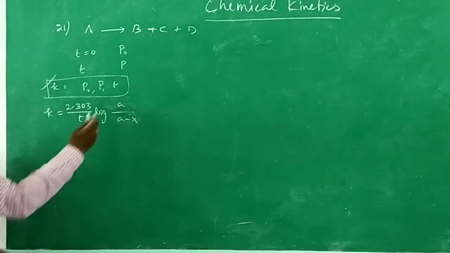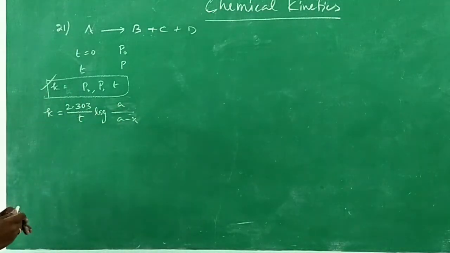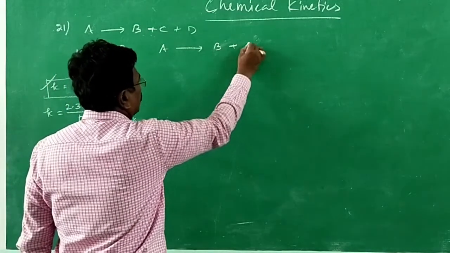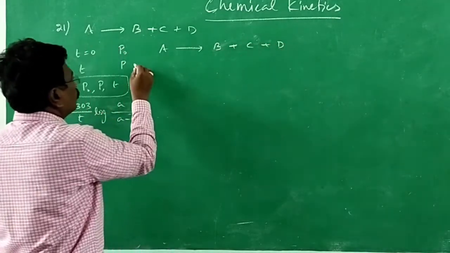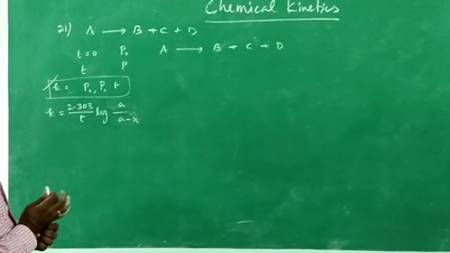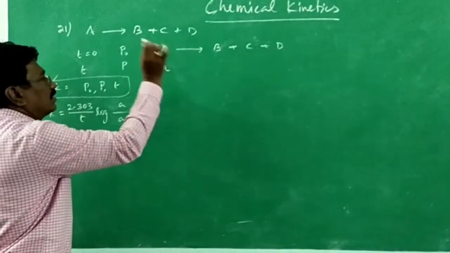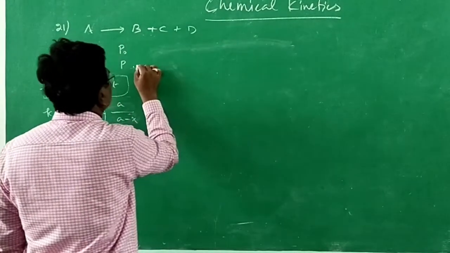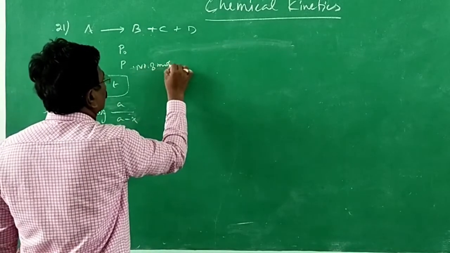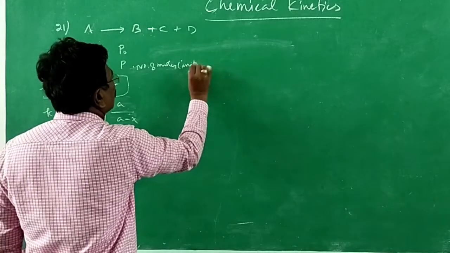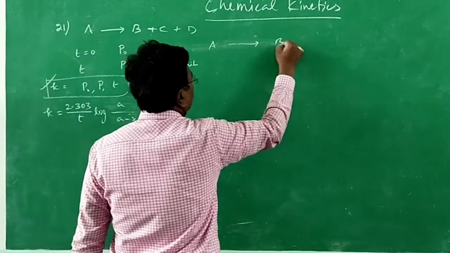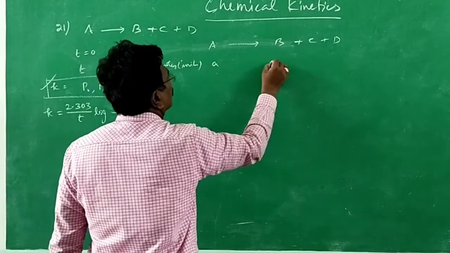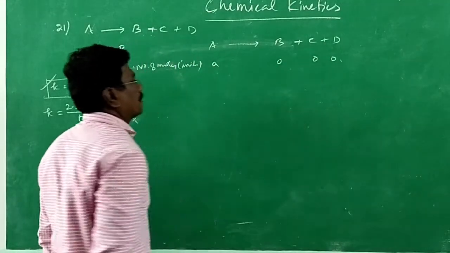So A is the initial constant. What for I have used this? Let me explain now. A gives B plus C plus D. Initially, let me say A moles are taken, number of moles initially. Of B, C and D, nothing is present at the start of the reaction.